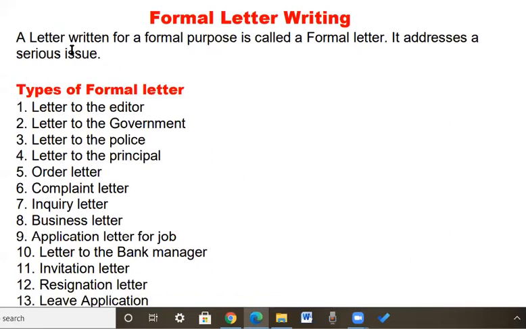A letter written for a formal purpose is called a formal letter. It addresses a serious issue. This is a definition of formal letter. Then you write the subheading, types of letter, and after that, give numbering to it and keep on writing the types of formal letter.